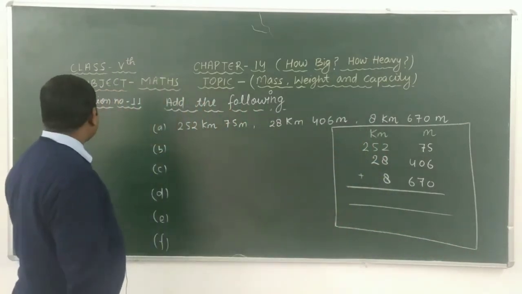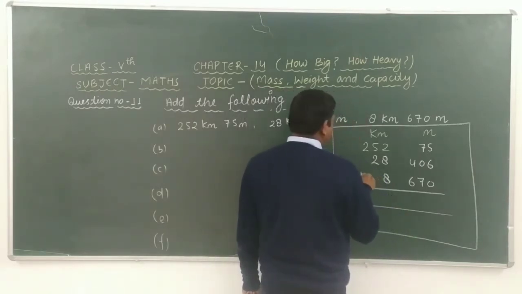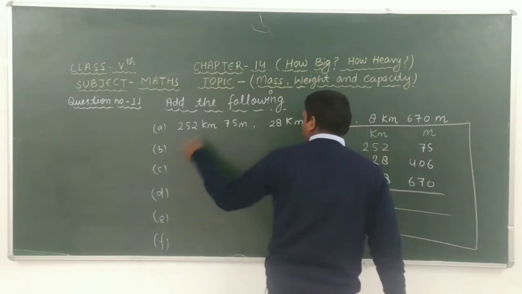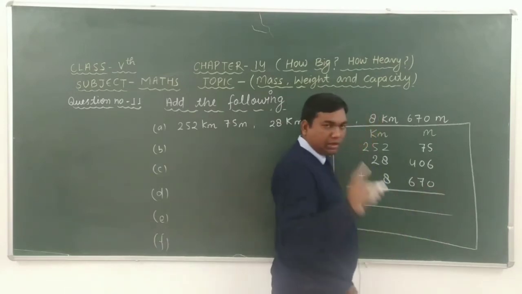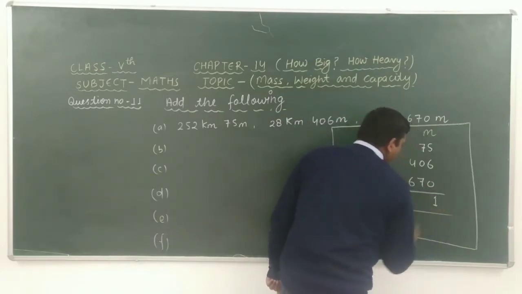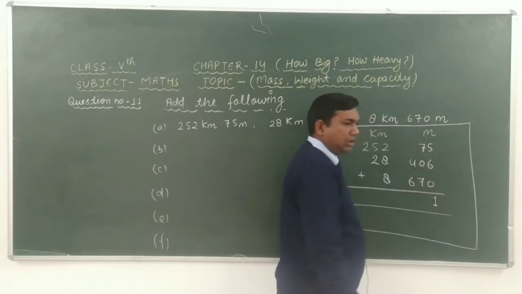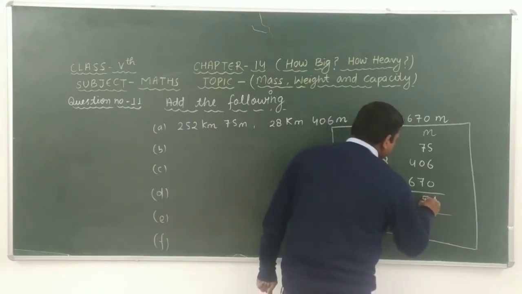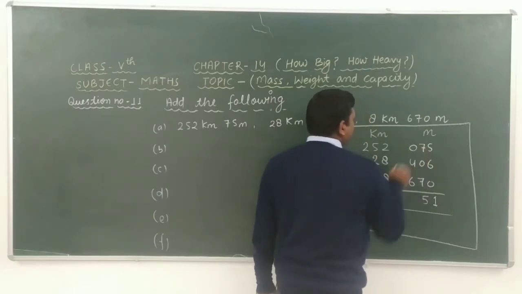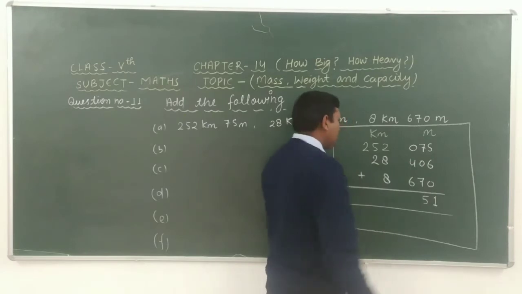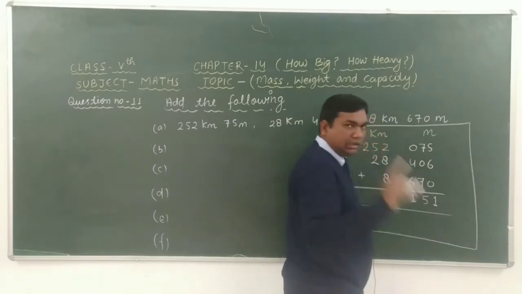Look at here carefully. Now let's start the addition of this question. Look, 5 plus 6 is 11. 11 plus 0 is 11. 11 of 1, carry 1. Okay. 7 plus 0 is 7 and 7 plus 7 is 14. 14 plus 1 is 15 of 5. Carry 1. Here given that 0. 0 plus 4 is 4 and 4 plus 6 is 10. 10 plus 1 is 11. 11 of 1. Carry 1.